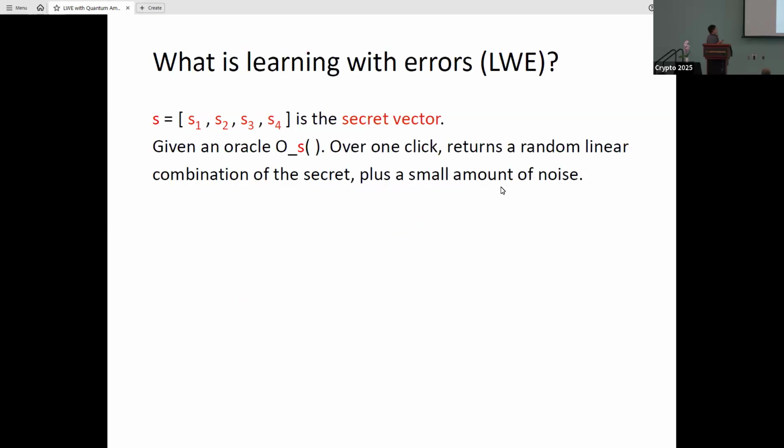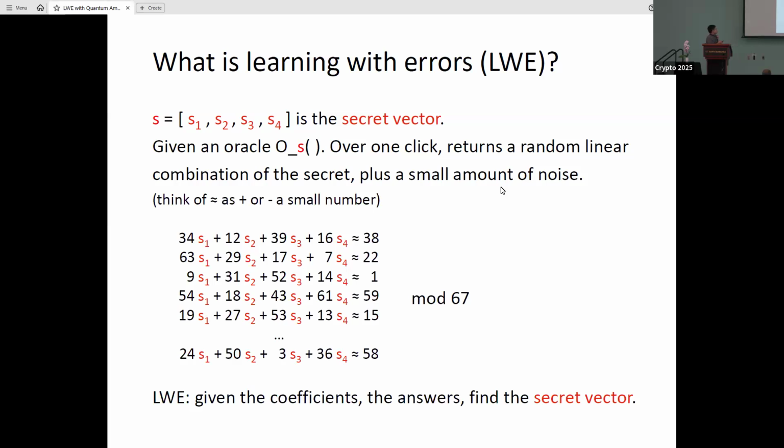So what is learning with errors? Here S is a secret vector, and we are given an oracle O_S. It will return a random linear combination of the secrets plus a small amount of error. Look at this example: the coefficients are known and sampled from a uniform distribution, and the approximate means that there is a small error. The goal of LWE is to find the secret vector given the coefficients and the answers.